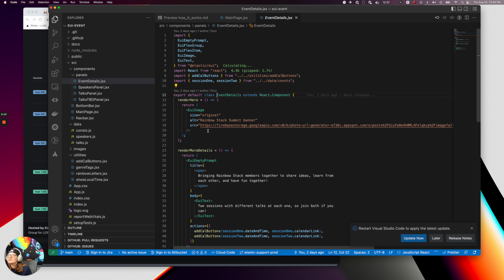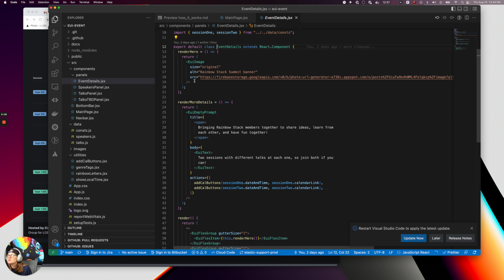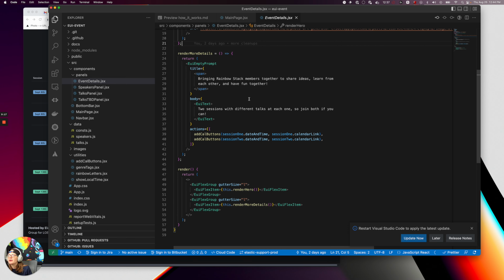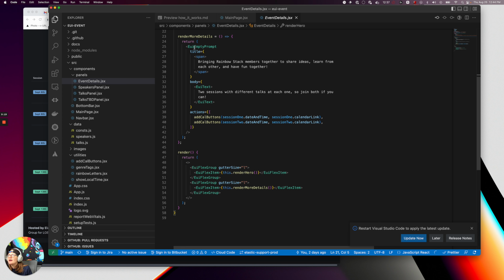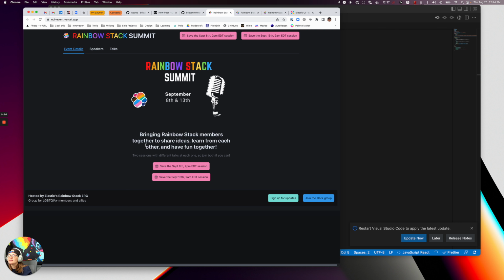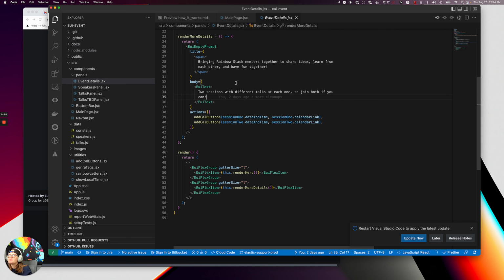And so what that is, it's basically a couple components. I've got EUI image to render a hero. I'm linking to the source of the image, giving it alt text. You can play around with some different styling options there. And then I'm using EUI empty prompt just because I kind of like the format of how it looked. I thought it was pretty straightforward. I like that it just threw together a title and buttons and some text.